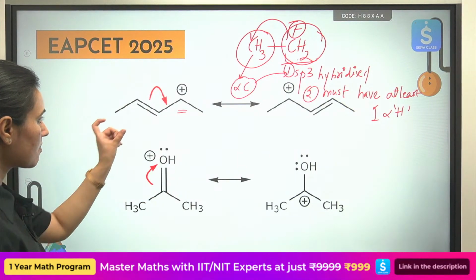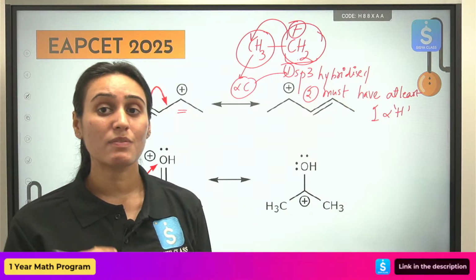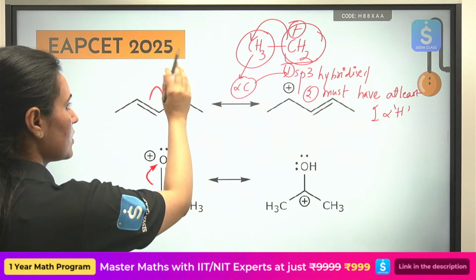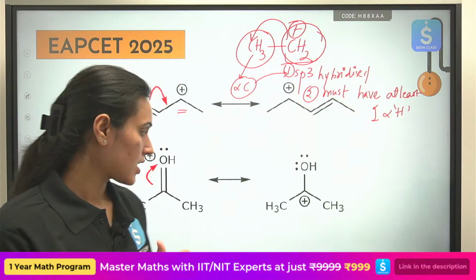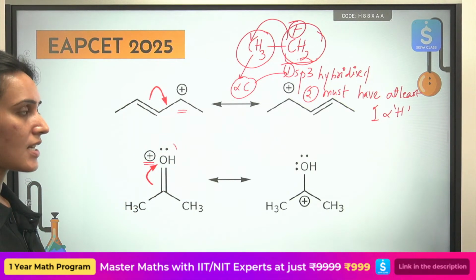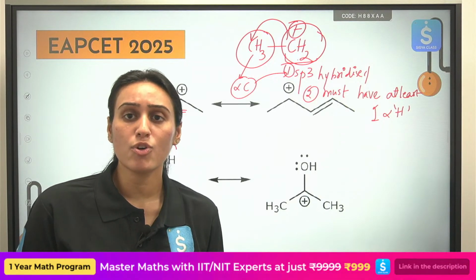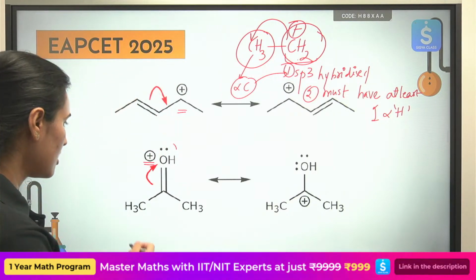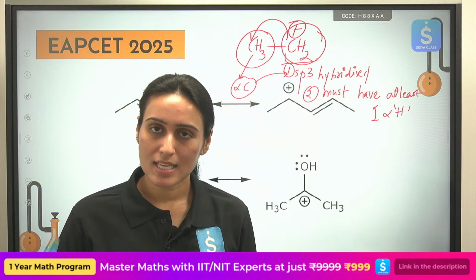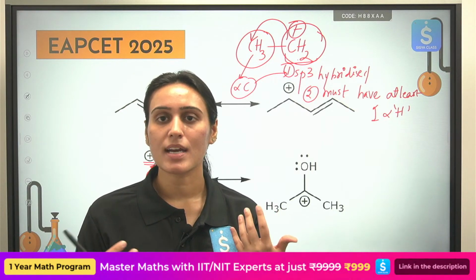You have a pi bond and a positive charge. So we will move towards the positive charge. See, they are moving towards the positive charge. What if you have a positive charge on this oxygen? Again, we will move towards the positive charge. See, you're doing just that. You're going towards the positive charge. So like that, you can see the resonance between a pi bond and a positive charge.